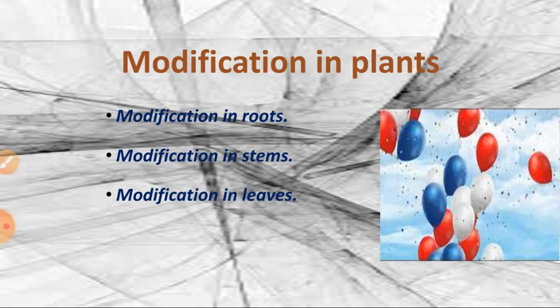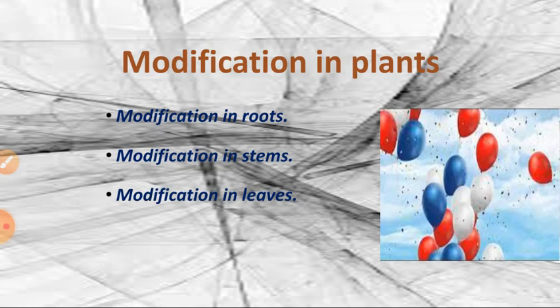Okay. So aerial modification, phylloclade. The Opuntia plant is completely above the soil. The leaf parts are modified into thorns. Okay, so that is called phylloclade. And subaerial modification: runner, stolon, sucker, offset. Here these parts of the plants grow, bend and touch back to the ground, and they produce a new plant. So that is called subaerial modification.